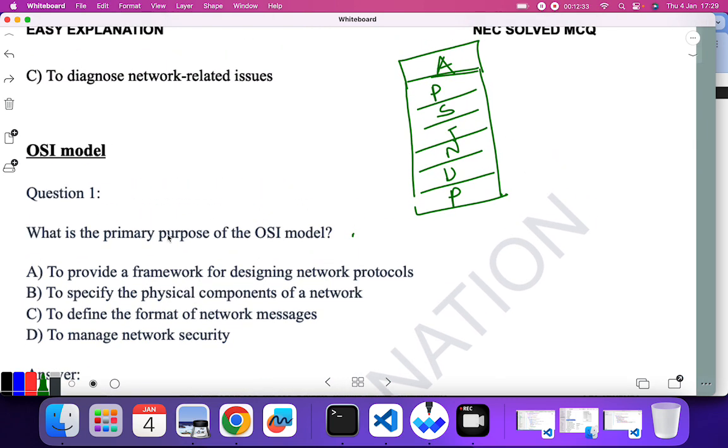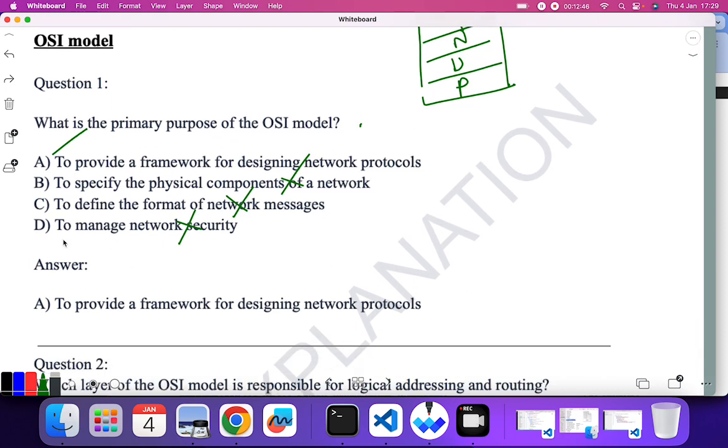Okay, so what is the primary purpose of OSI model? To provide a framework for designing network protocol. To specify physical component? No. To define the format of network message? No. To manage network security? No. A is the correct answer.